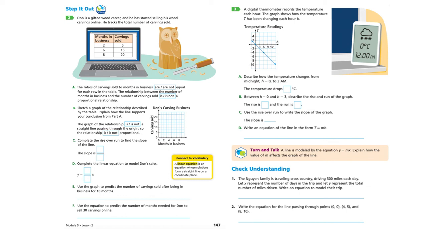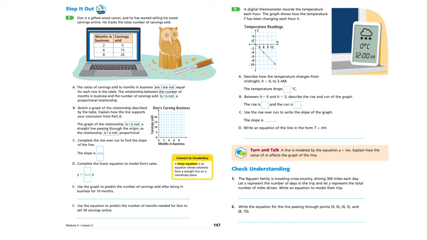And then, so they say A, the ratio of carvings sold to months in business are or are not equal for each row of the table. So they want you to compare these ratios, 2 to 5, 6 to 15, 8 to 20, or you could go the other way, 5 to 2. So he sold 5 carvings in 2 months, 15 carvings in 6 months, 20 carvings in 8 months.